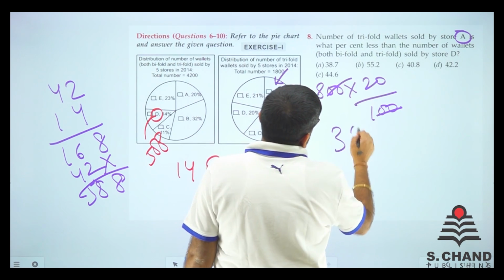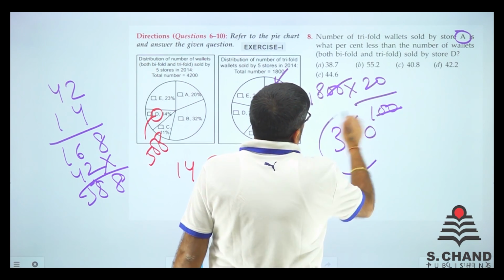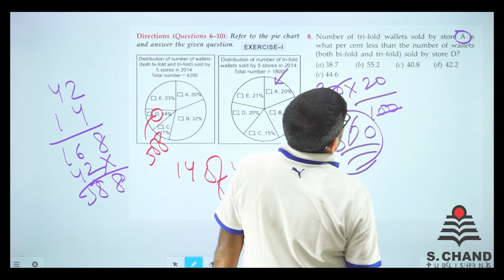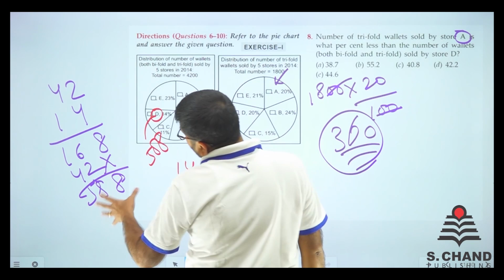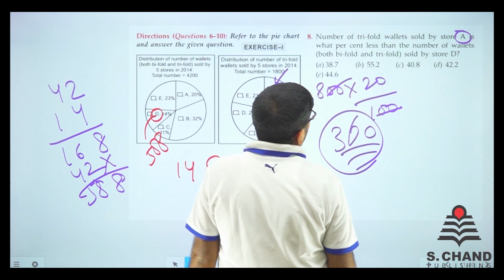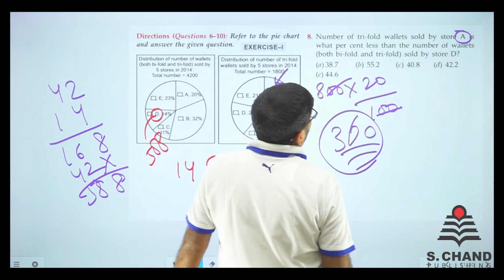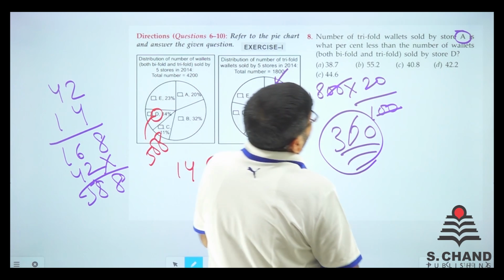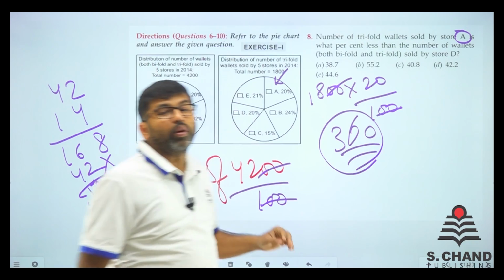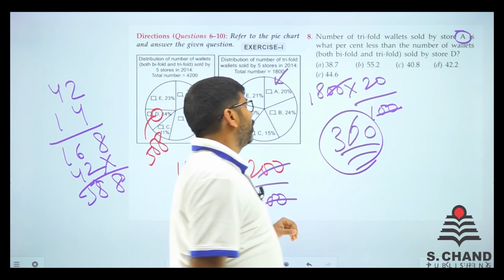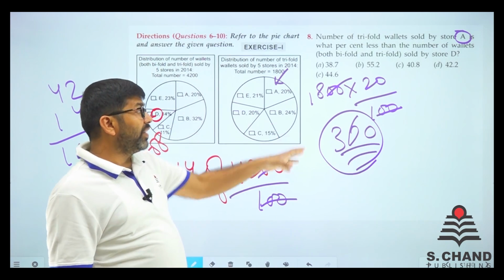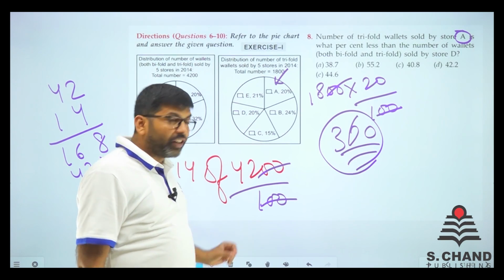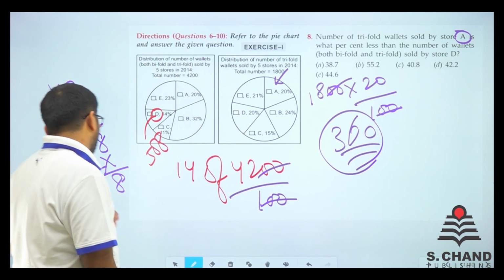So that comes out to be 360. 360 is the total number of trifolds and 588 is the total number of both. So we need to find what is the percentage. It is asked how much less. So how much less means first we need to subtract these two.